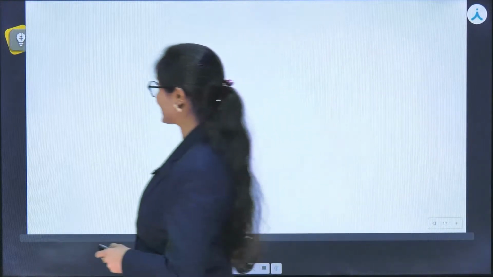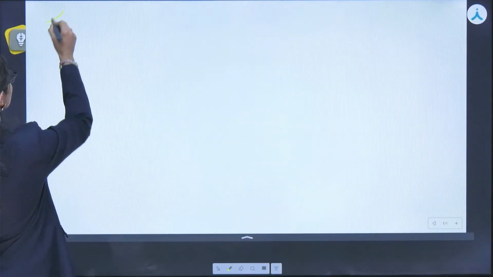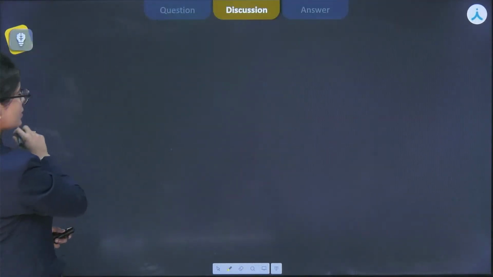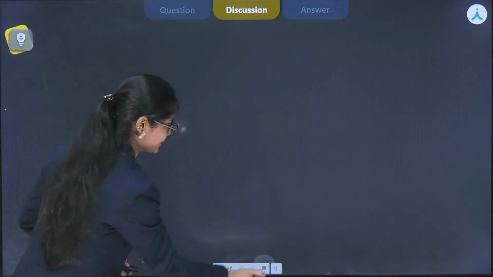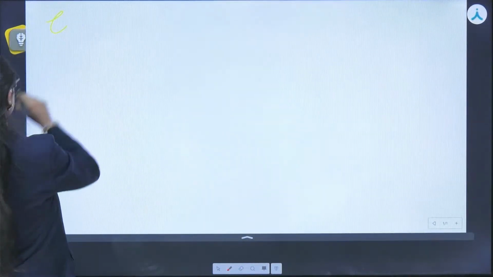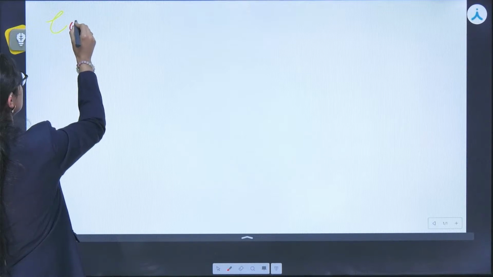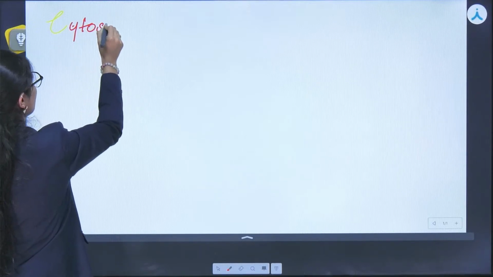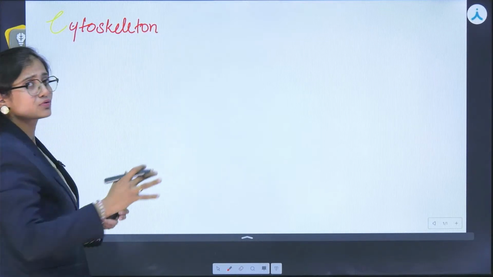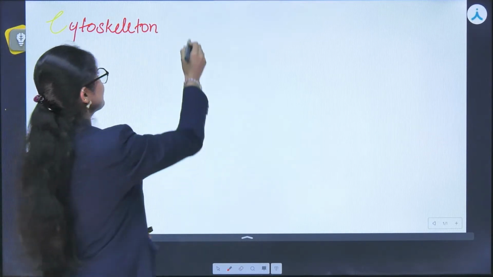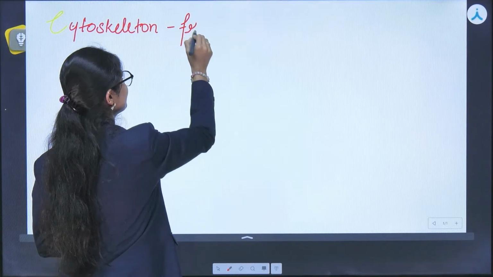So what is cytoskeleton? Okay, let me change the color of my pen because it is not visible. Right. Okay, so the first one is cytoskeleton. Cytoskeleton is basically composed of some filamentous substances which help in providing the framework of the cell.